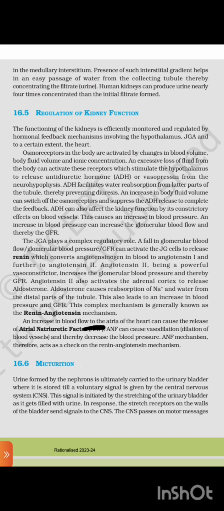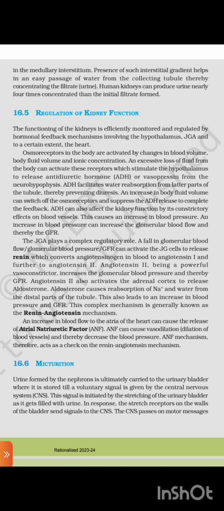An increase in blood flow to the atria of the heart can cause the release of atrial natriuretic factor, ANF. ANF can cause dilation of blood vessels and thereby decrease the blood pressure. ANF mechanism therefore acts as a check on the renin-angiotensin mechanism.